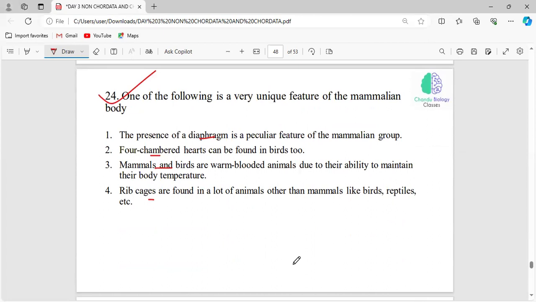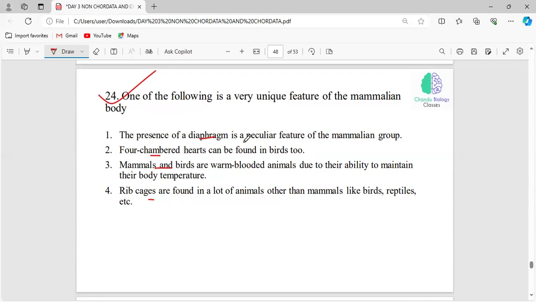What will be the answer for this question? Actually, there is a mistake in the question. Don't get confused here.